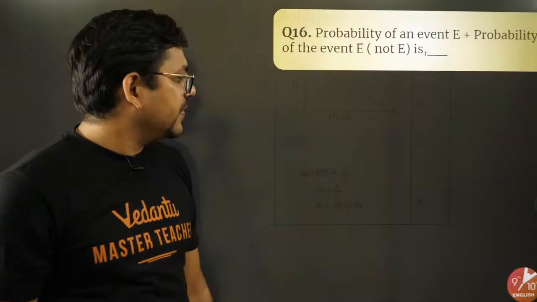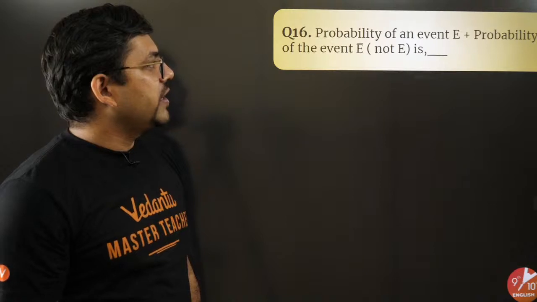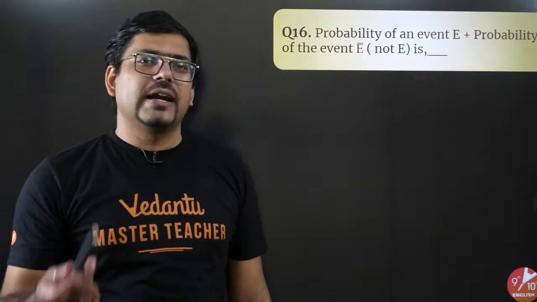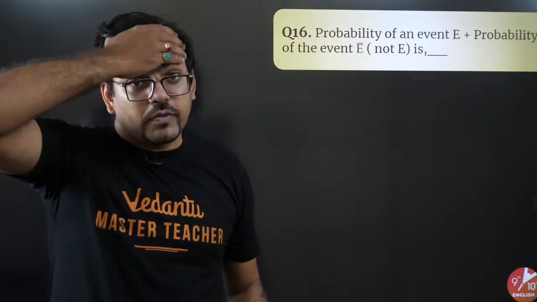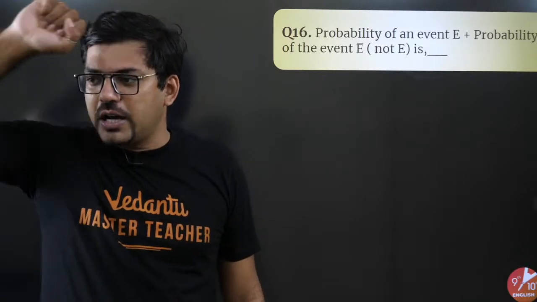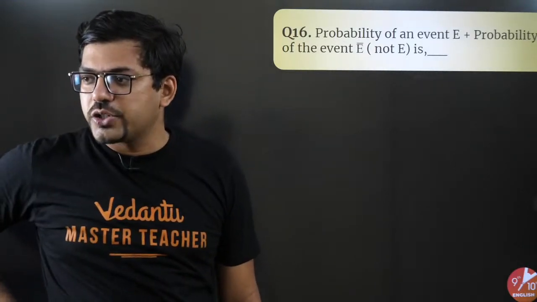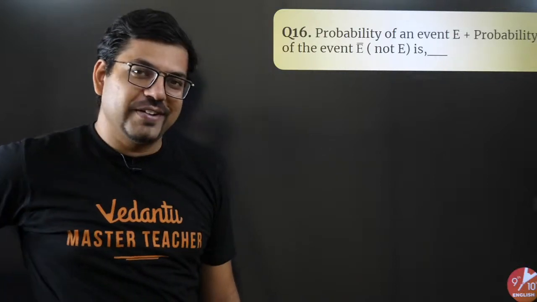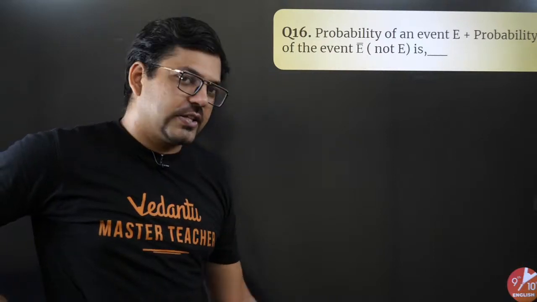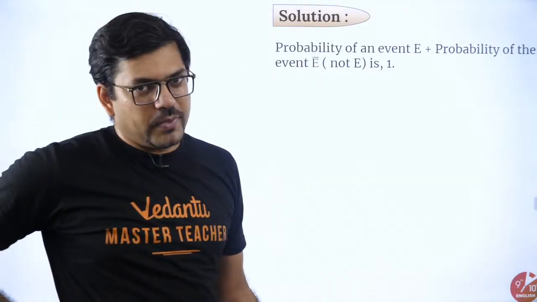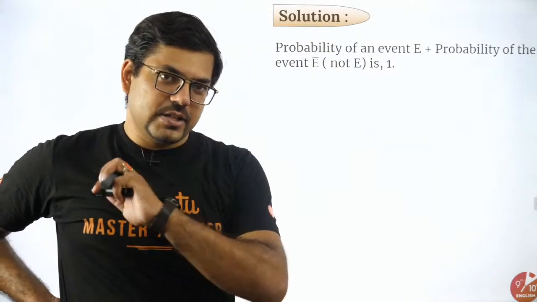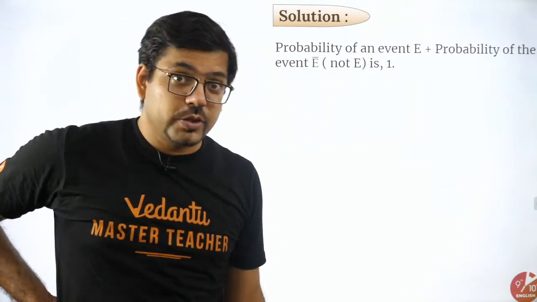अगला क्वेश्चन कहता है, probability of an event E plus probability of an event E bar, not E, is? क्या होगा? यार एक लाइन का आंसर है. It's a one liner. Come on everyone, one liner. Fast. Arsh Jan, Narendra Singh, Sweta Singh, Akshara, everyone is right. Absolutely one. इसका आंसर तो बहुत सिंपल है. Probability of an event plus probability of not an event is equal to 1. Obviously, every time, without any second thought. यार कितने आसान क्वेश्चन हैं. Like 16 marks is in your pocket without thinking twice.